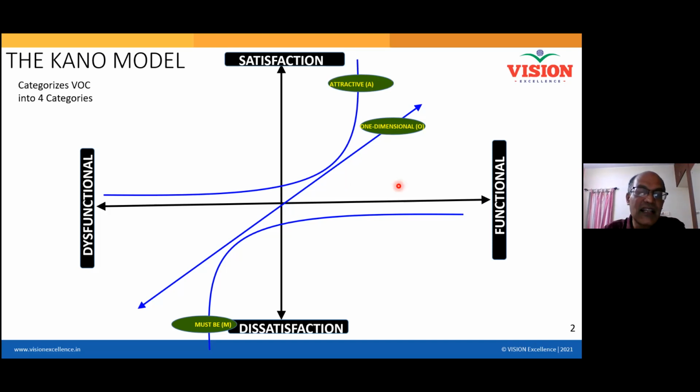Now, in the must-be feature, you have seen that it is totally dissatisfied; it is not even reaching satisfaction because it is understood that it is a must. But this is another feature that you are not at all expecting from your product, but suddenly it is coming to you. It is so surprising that it makes you totally delighted.